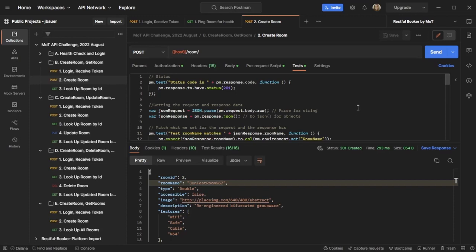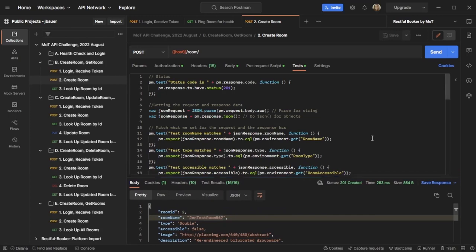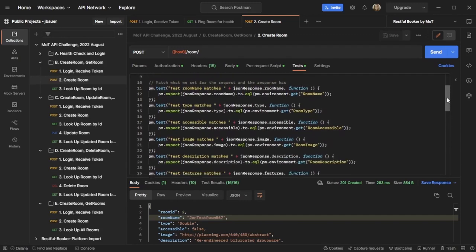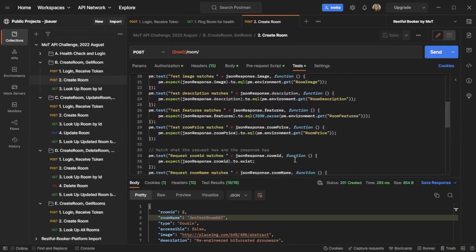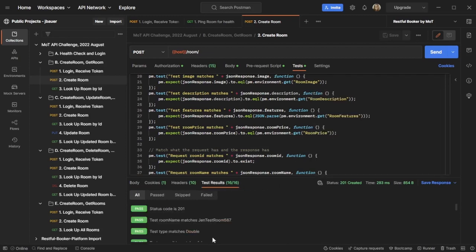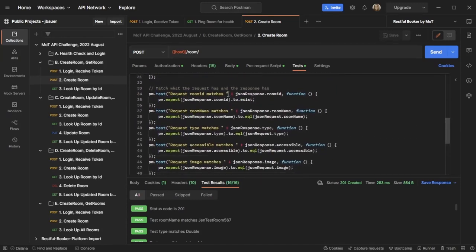But anyway, my testing here is a little bit more involved now than from when we were looking at the ping. So again, I'm looking at the status code, but now I'd like to do some comparisons to my test data along with the request data that I sent. So I have some tests here to match what we set for the request and for the response. This is against my test data from the pre-request script. I've got all kinds of assertions here, saying, hey, does this match the room that I set this for? And then I have some tests for matching what the request and the response have. So just verifying based on that raw response, parsing it to get those values out and comparing it to